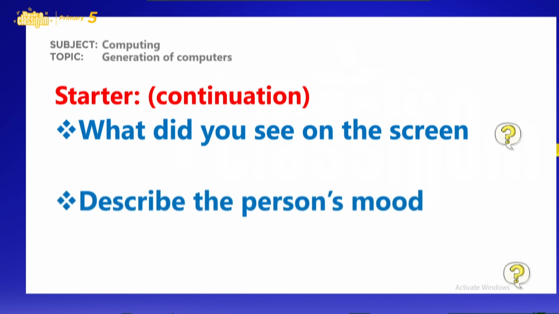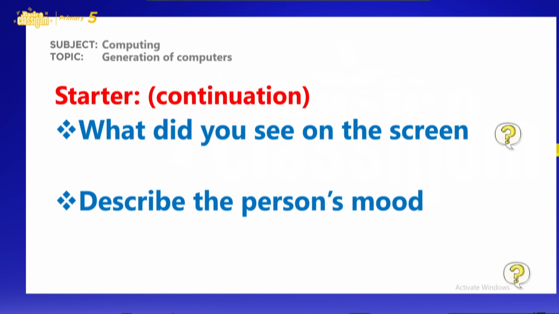Then, I want you to describe the mood of the person. Was the person happy or sad when you watched the image? Good. The person's mood was happy.